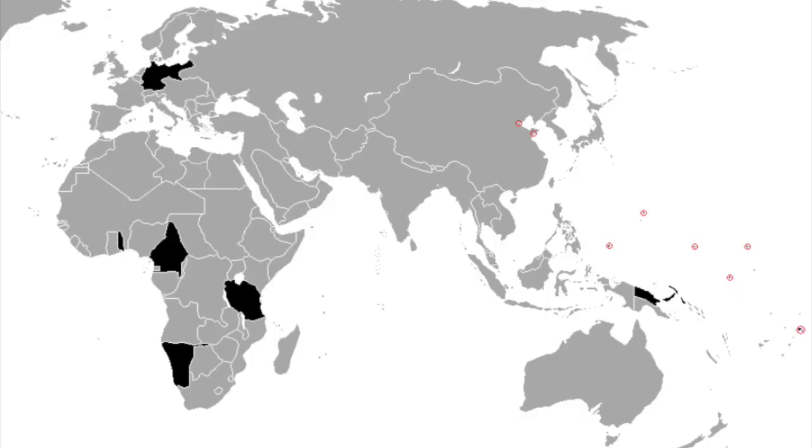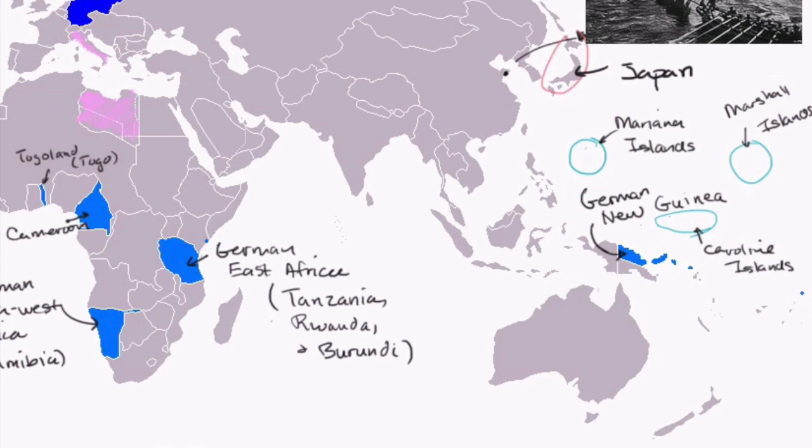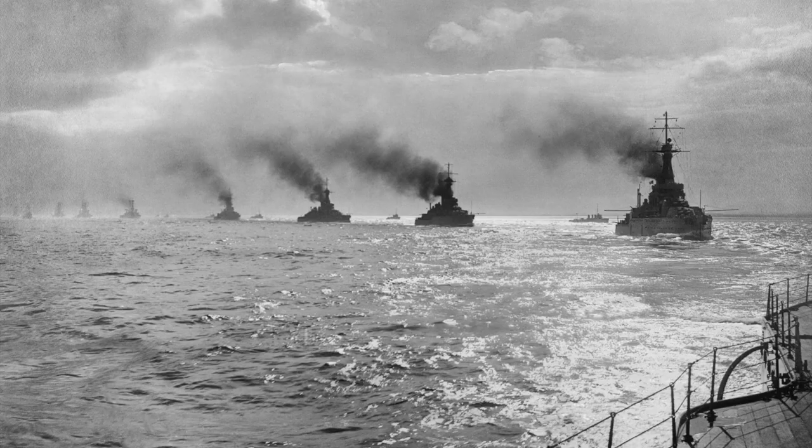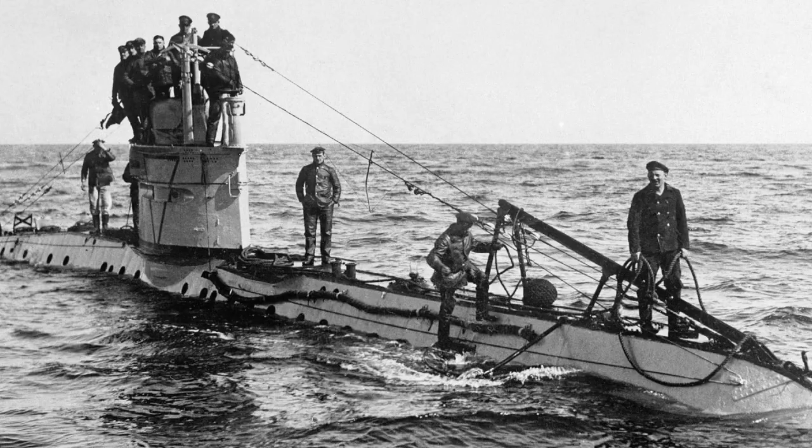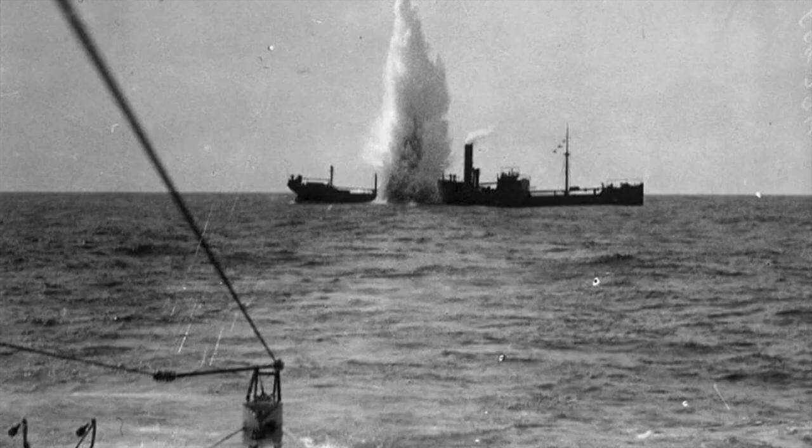German colonies were also conquered by the British army in Africa and by the Japanese army in Asia, and seas were controlled by the powerful British Navy, although the Germans developed submarine warfare to counterattack. Although the war remained bloody and stabilized, in 1917, two events had important consequences.